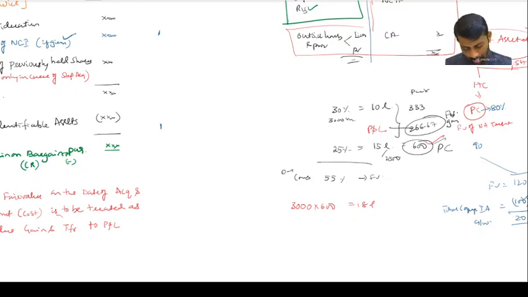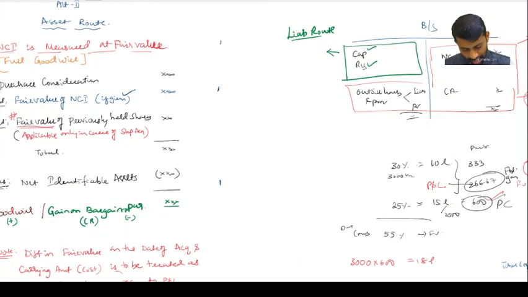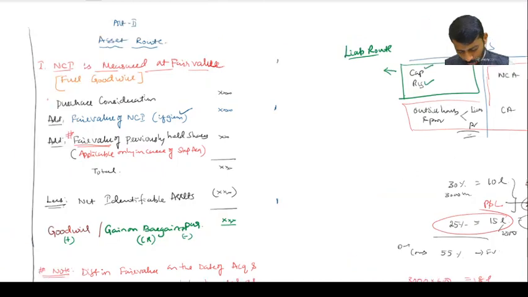Got it? So the purchase consideration I paid today is 15 lakh for 25% shares. Fair value of NCI, if it is given, I will take. Otherwise, the proportionate share of net assets method, the next method, we will go to. If it is given, that also I will take. Next, the balance previously held shares is 18 lakh. So this is your total consideration.